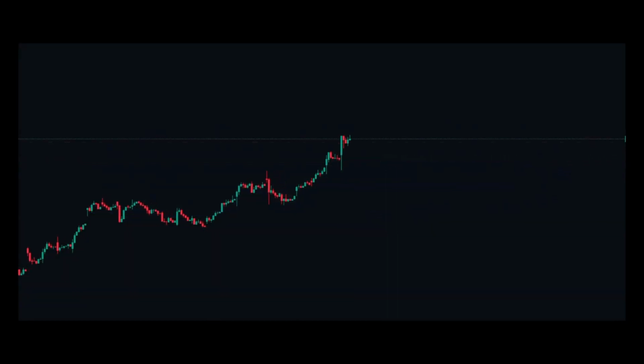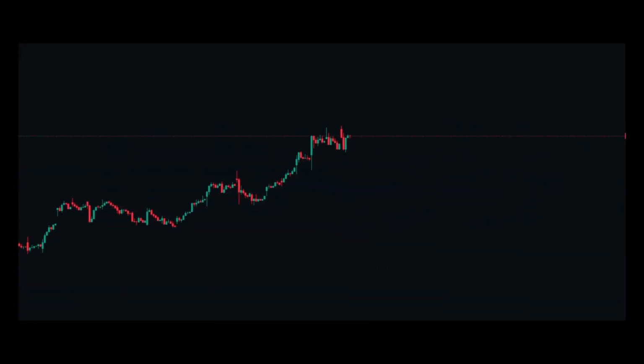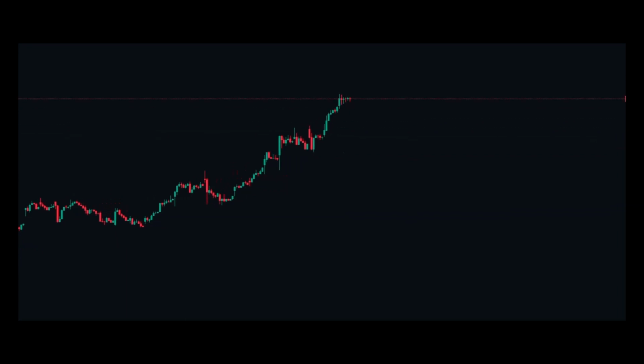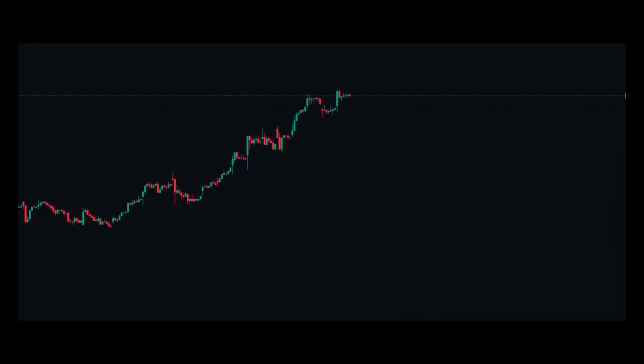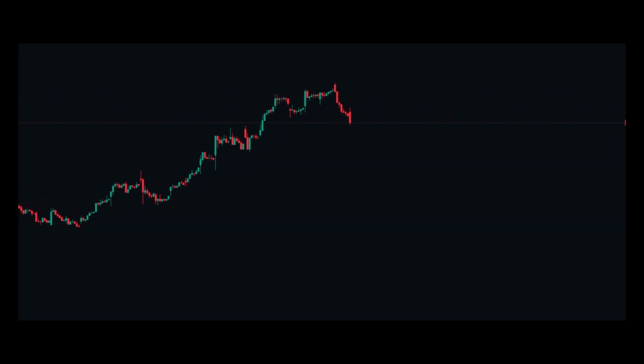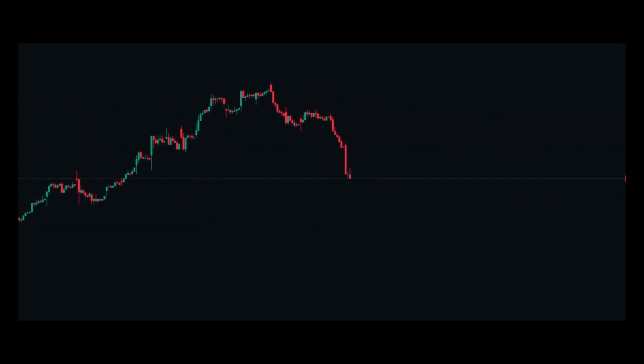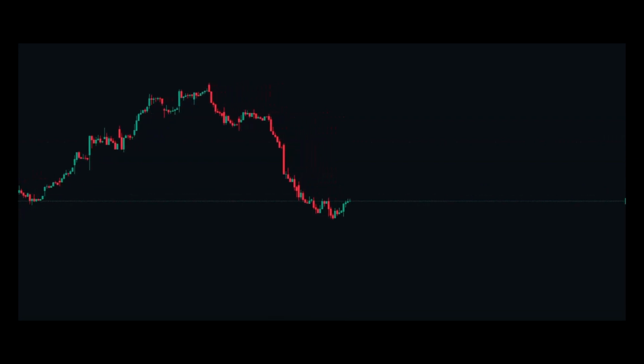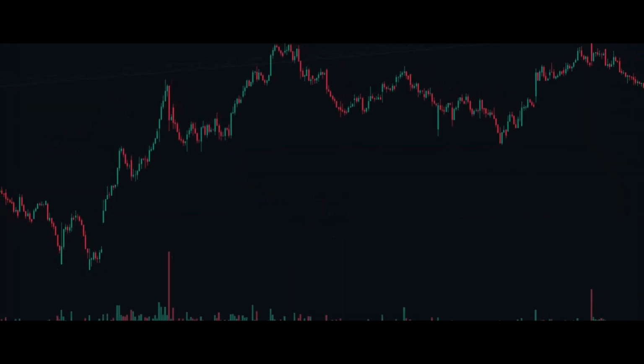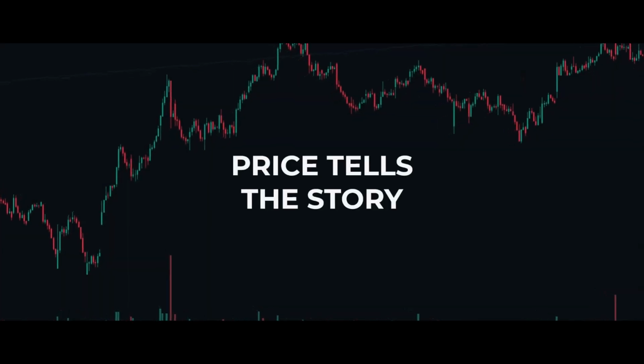The next time you open a chart, don't just look at direction. Watch the structure, because structure changes before trends do. In the next episode, we'll learn how to tell the difference between a real breakout and a false breakout. Until then, read the chart, understand the story. Remember, indicators can help you make decisions, but price tells you the story.